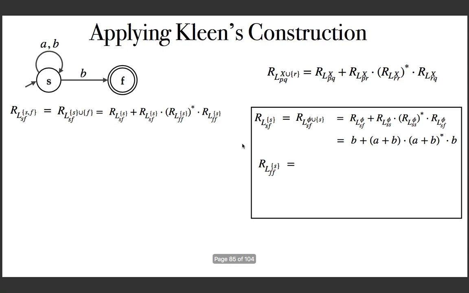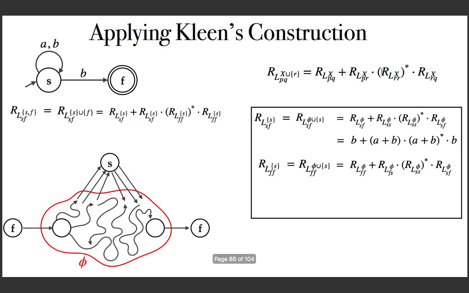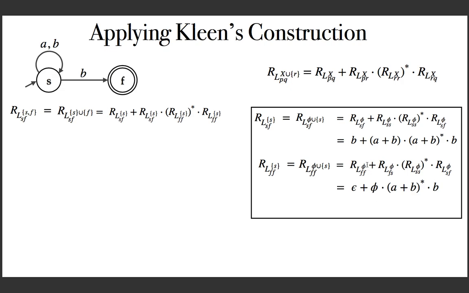And the next one is this one. And similarly you can write it as phi union set S. And if you apply this formula, you will get this and you can solve it. You cross check it. I am not doing it for the interest of time. And this can be written as this.